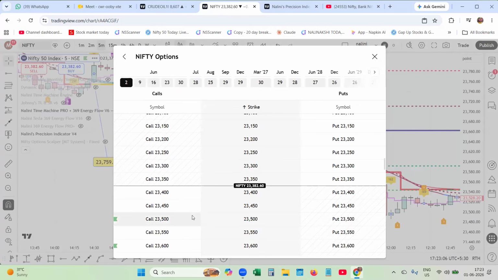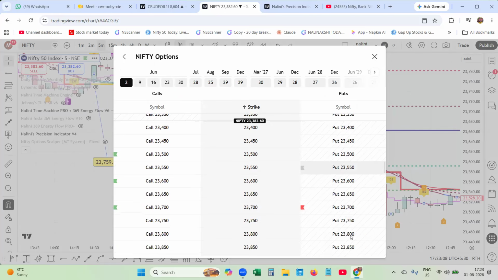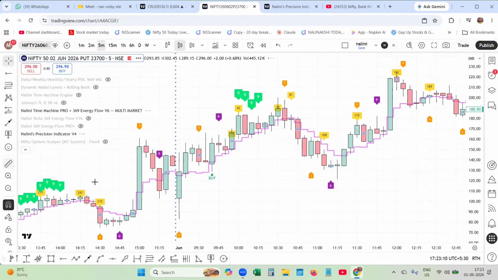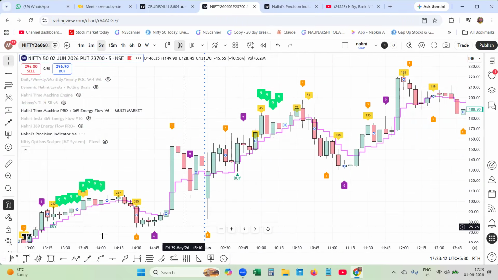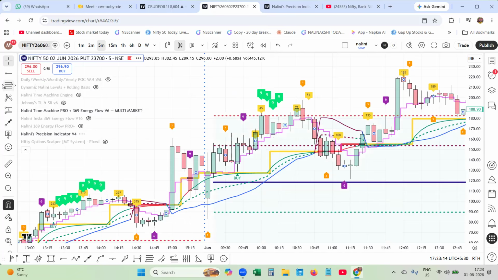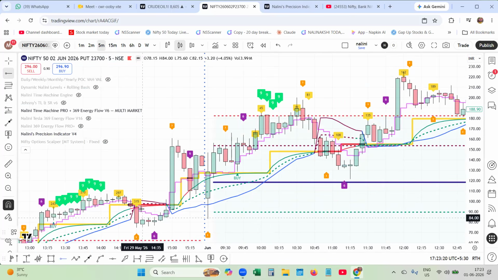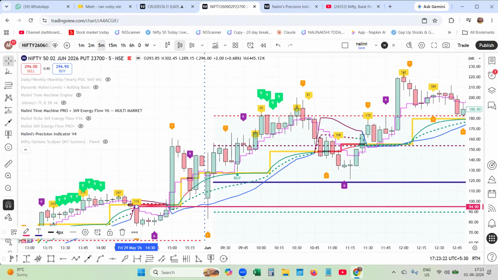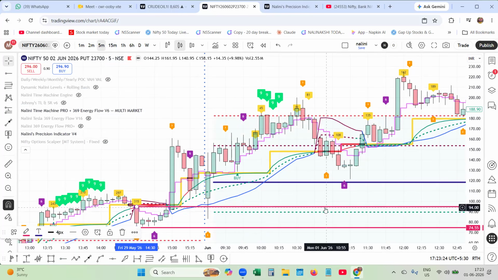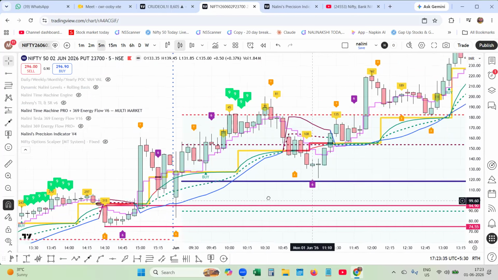Let me go to the 23,700 put option. You can see here, this is also referring to the Tesla number 315. The candle low, you mark it as a reference. And price came inside, could not go below that, and started trading above the Nalini Precision Engine pivot 118.